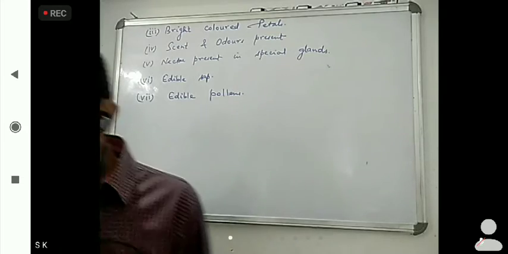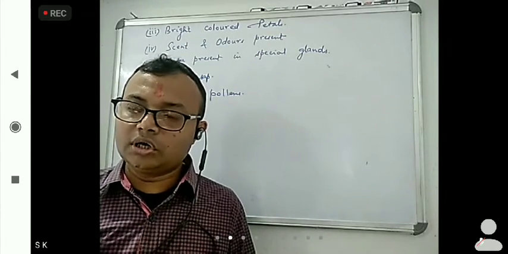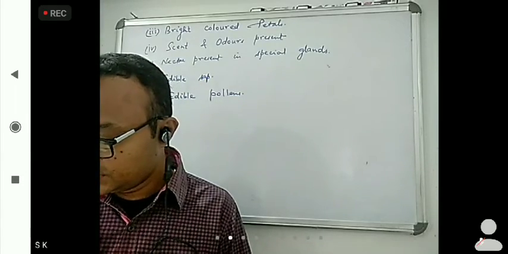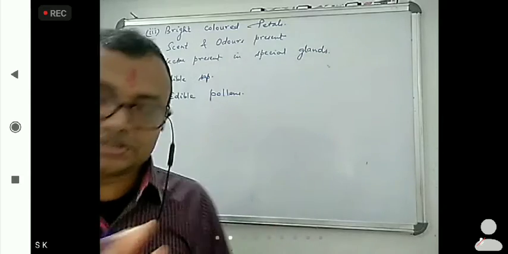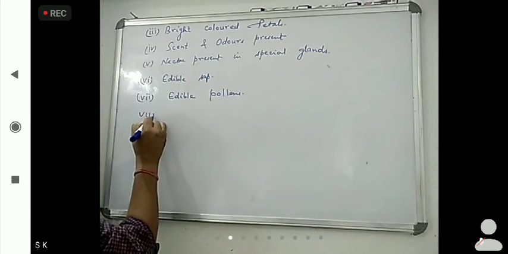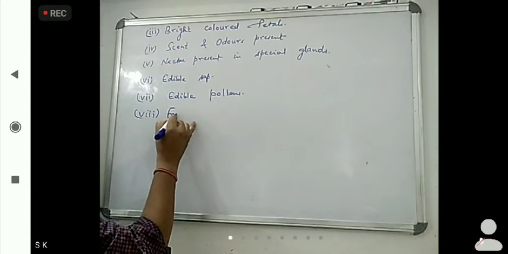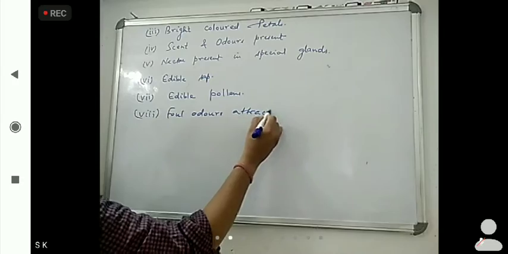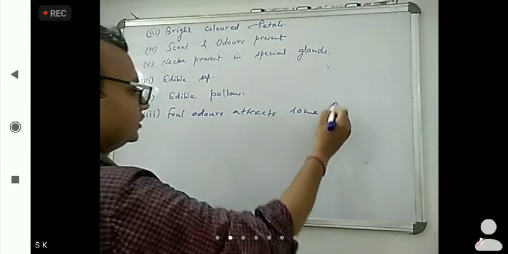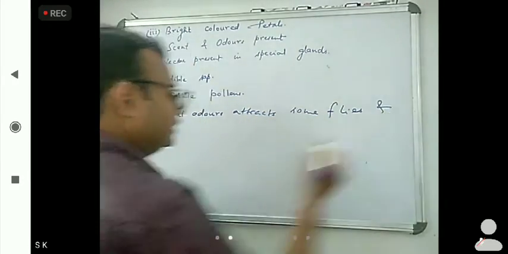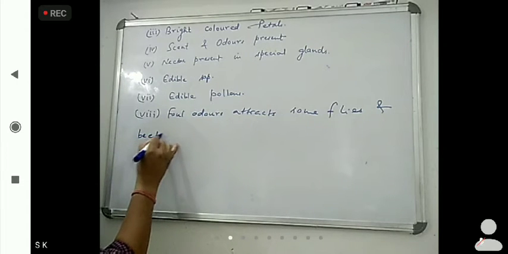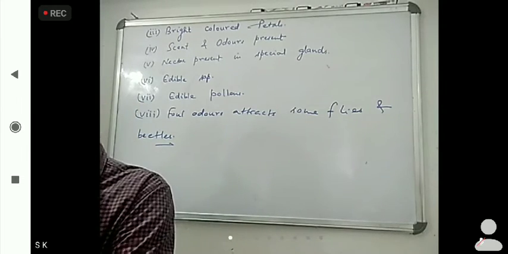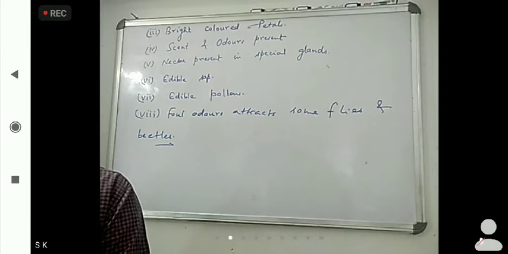Sometimes what happens? Foul odor. Foul odor also attracts some insects, like flies and beetles. Okay, foul odors attract some flies and beetles. Okay, so these are some entomophilous flower features.